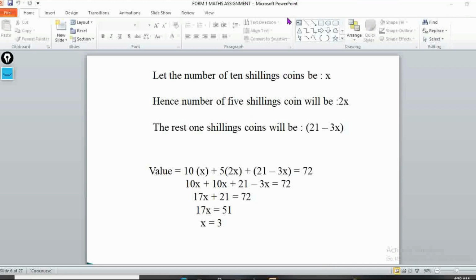So now if I want to get the rest, the 1 shilling coins, the total number of coins that I have is 21, and the others are x and 2x. Of course, if I take x and add 2x, I'll have 3x. So for me to get the rest of the 1 shilling coins, I'll have 21 minus 3x. So 21 minus 3x will be the number of 1 shilling coins.